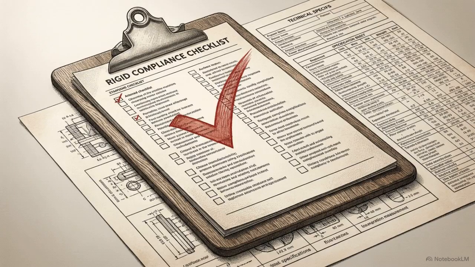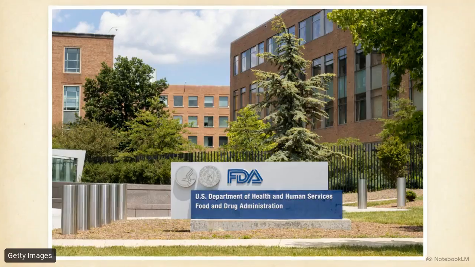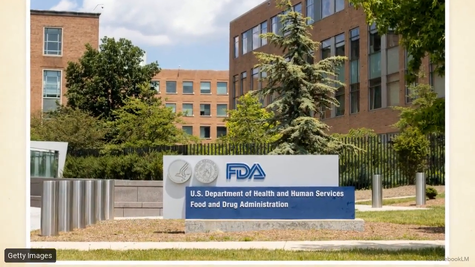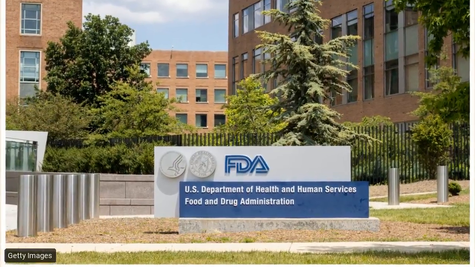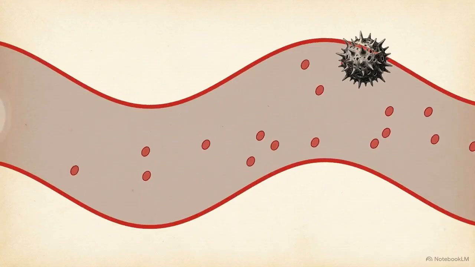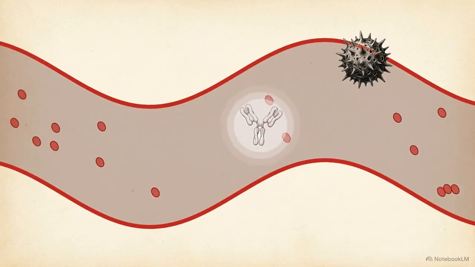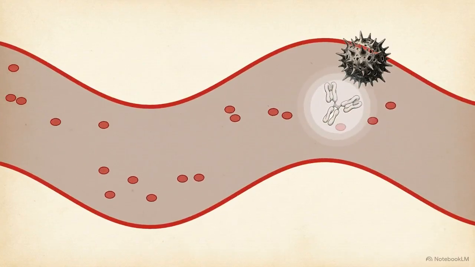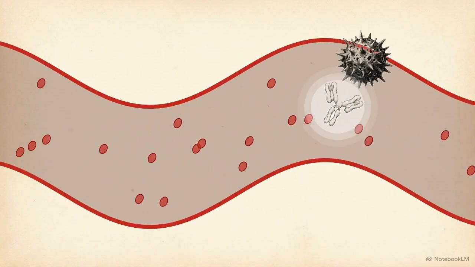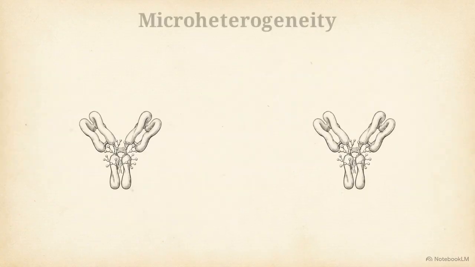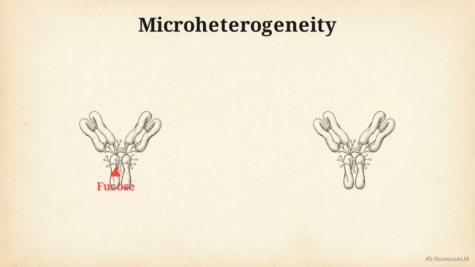In biopharmaceutical manufacturing, safety and efficacy are tracked using critical quality attributes, or CQAs. These are strict physical, chemical, and biological limits that a drug must meet to achieve regulatory approval. For a biologic, glycosylation is a primary CQA. The exact arrangement of the sugar chain dictates how the drug behaves in the human body. Small variances in microheterogeneity, like the specific degree of branching or the presence of a single fucose molecule, drastically alter